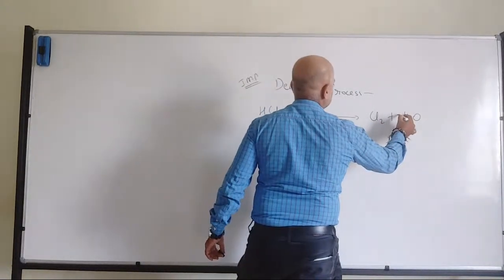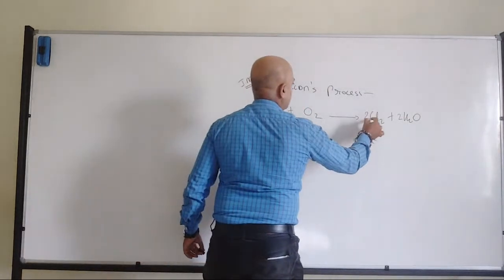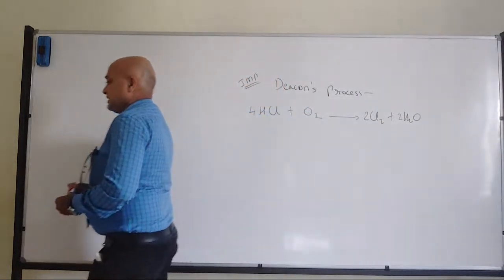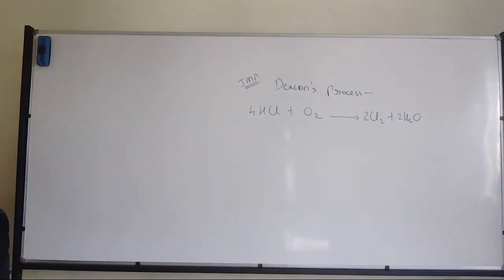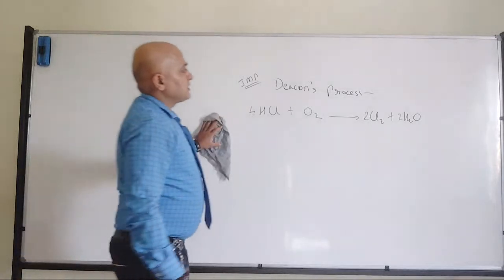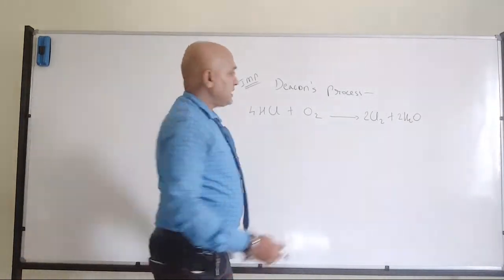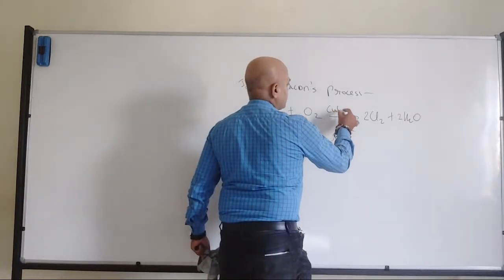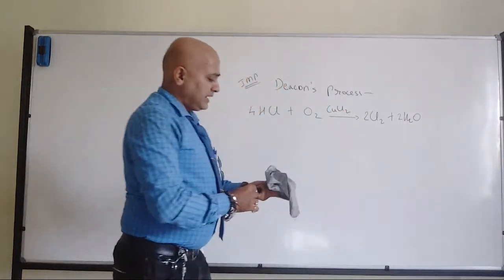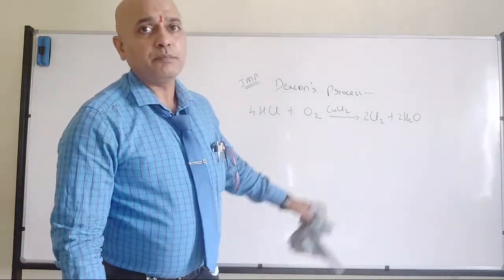So we have to balance it: 4HCl plus O2 gives 2H2O plus 2Cl2. That's the reaction of preparation of chlorine, that is Deacon's process. It will be done in the presence of cupric chloride, CuCl2. So this is a bit important.